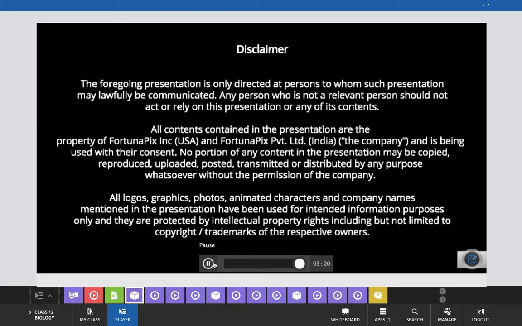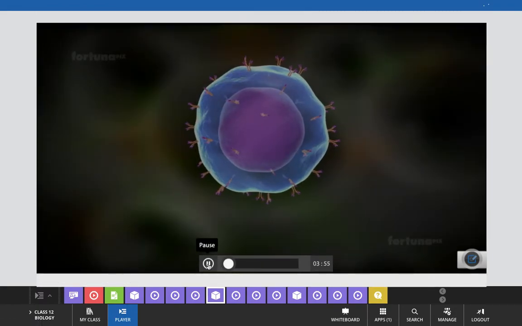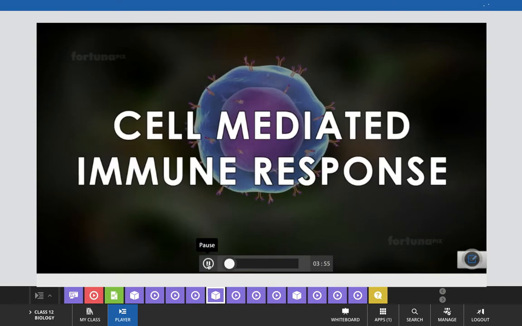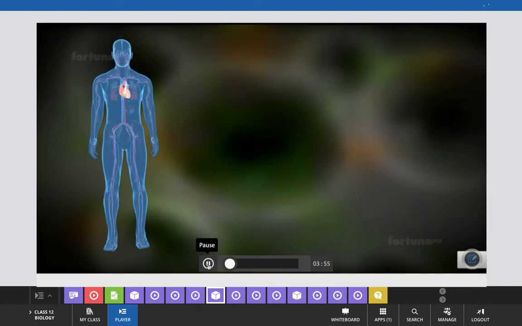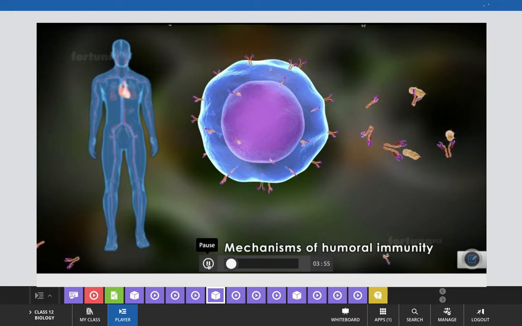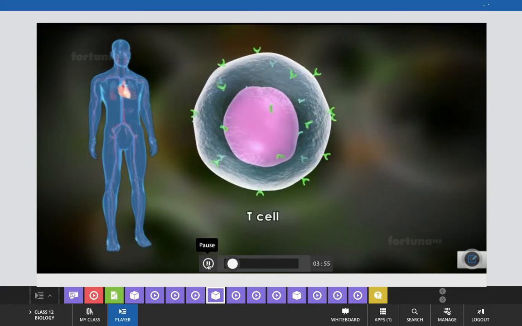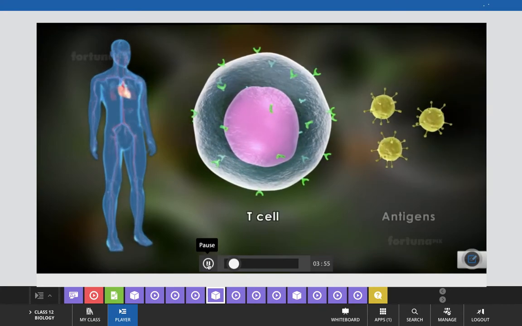I think now it is clear about the humoral immunity, and now let's come to know about cell-mediated immunity with the help of this medium. Cell-mediated immune response. In another session, we described mechanisms of humoral immunity. In this session, we will discuss how T cells recognize and respond to foreign antigens.